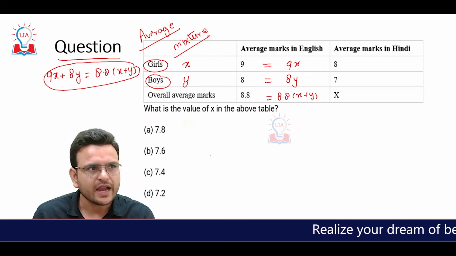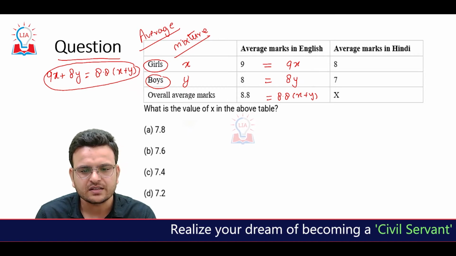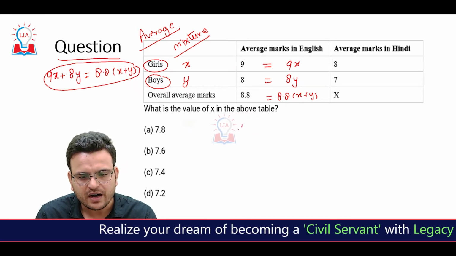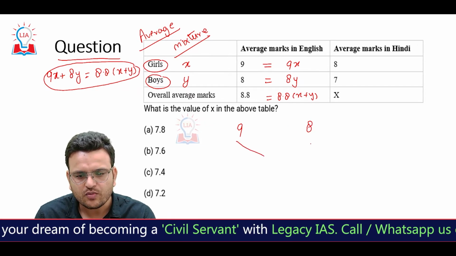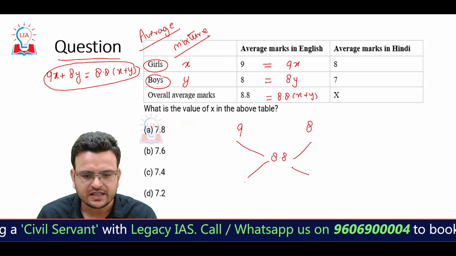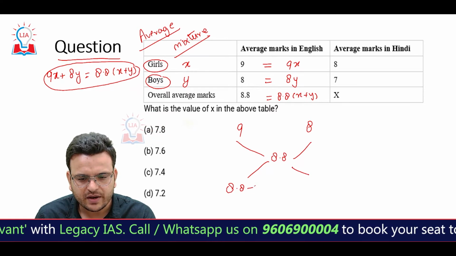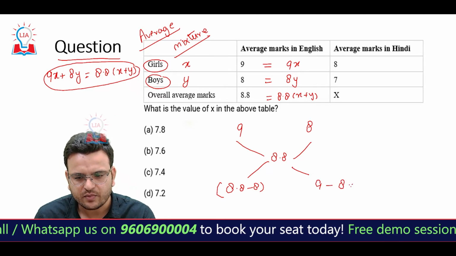The second way to get the ratio of boys and girls is through mixtures. We know that girls got an average of 9, boys got an average of 8, and the overall average is 8.8. So we take 8.8 minus 8 and 9 minus 8.8.